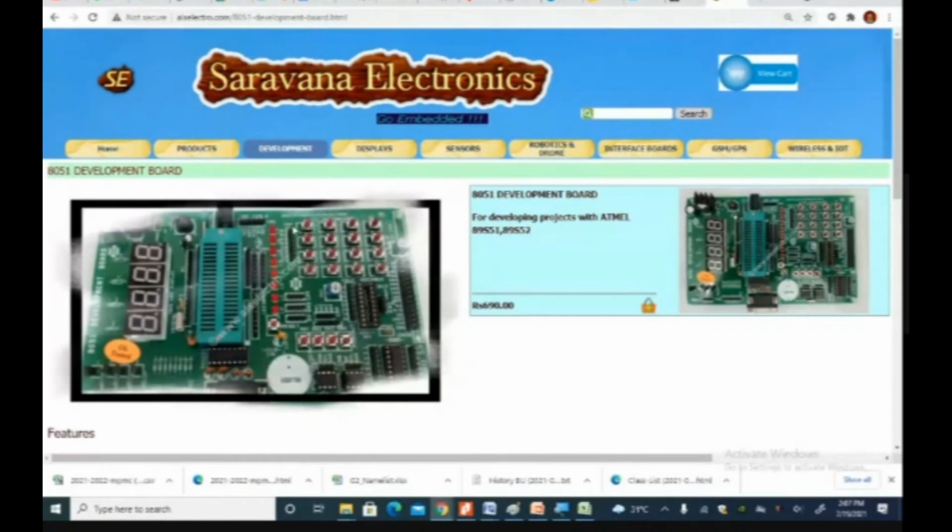Matrix is very important for image processing. Matrix is very important for our touch screen. All works on the matrix principle. And how a microcontroller identifies the key press in the matrix format, if you know that very well, this is how our display screen works. Our high definition HD screen works, our 4K screen works in the case of output devices. This is how our touch screen works in our mobile phones.